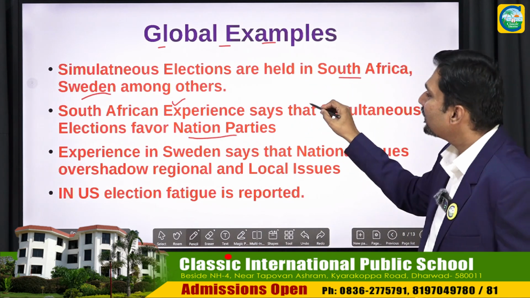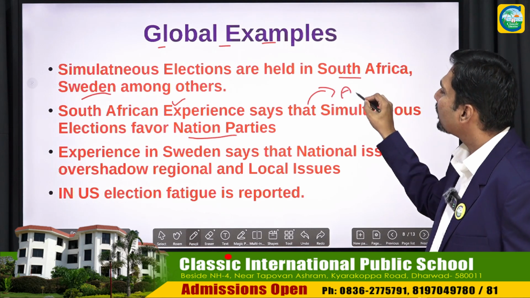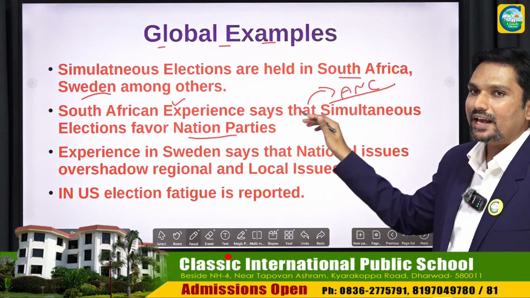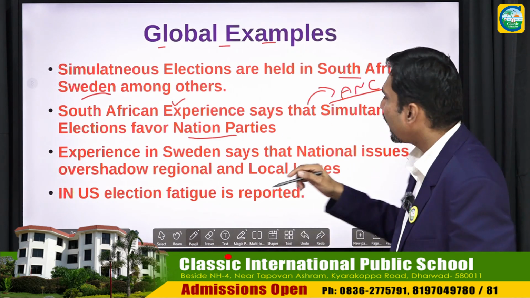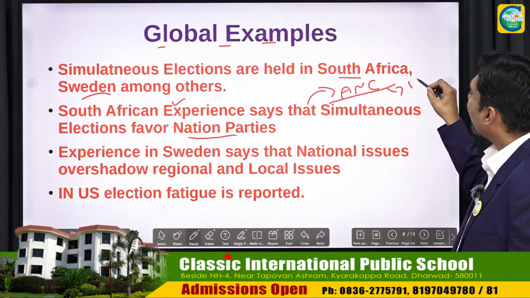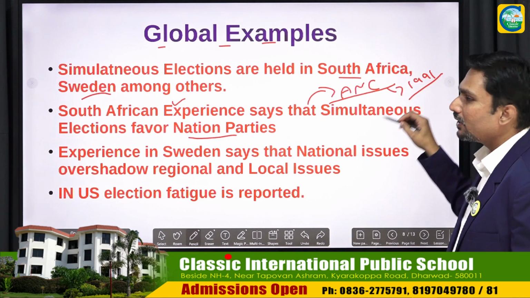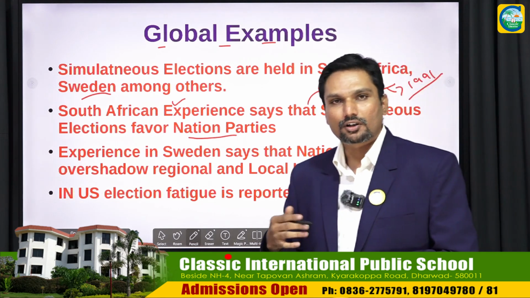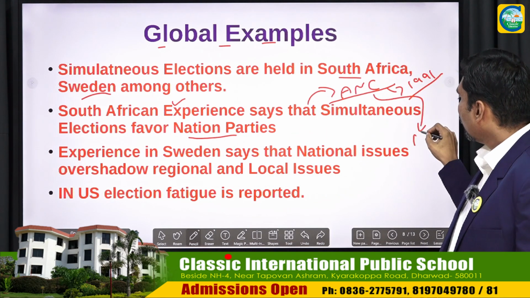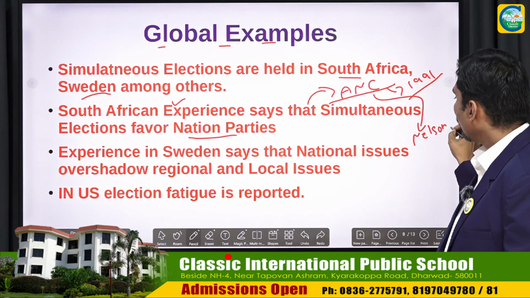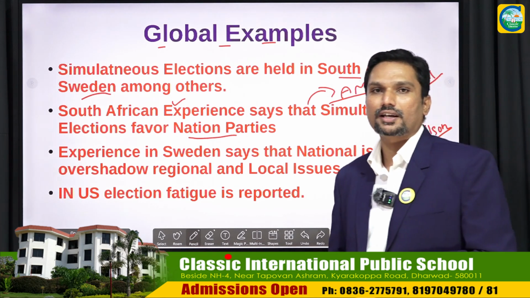And that is the reason why there's a party known as the African National Congress. This party has been dominating the polity of South Africa from 1991 till date. This is the only party that has been in power. After apartheid, when it was headed by Nelson Mandela, this party is still in power. This is what our experience from South Africa says.